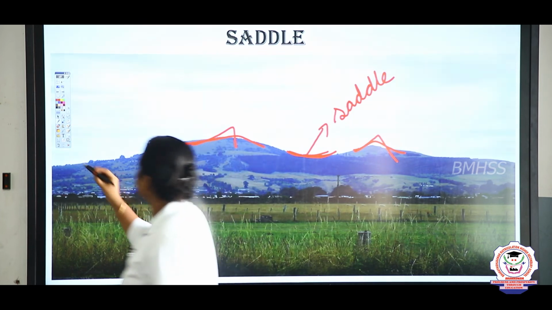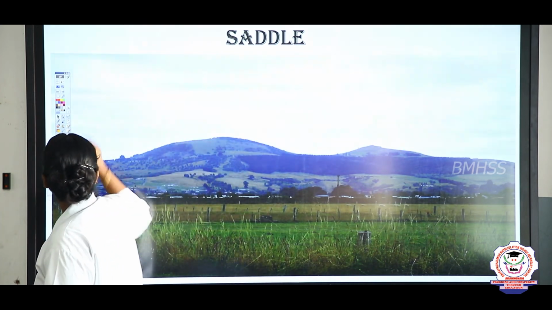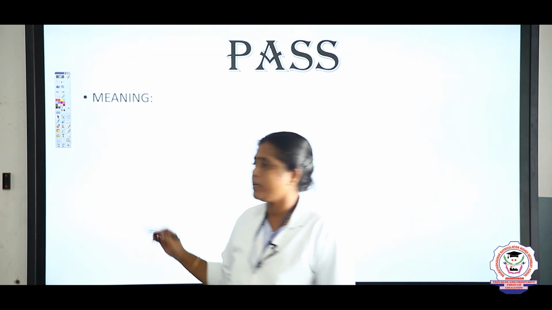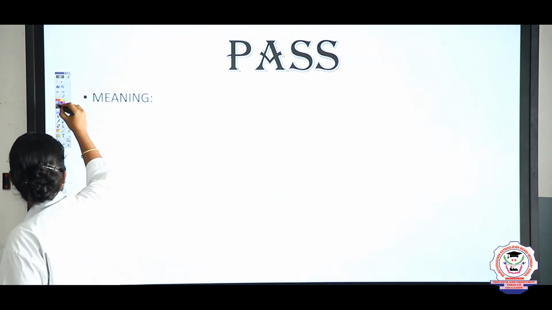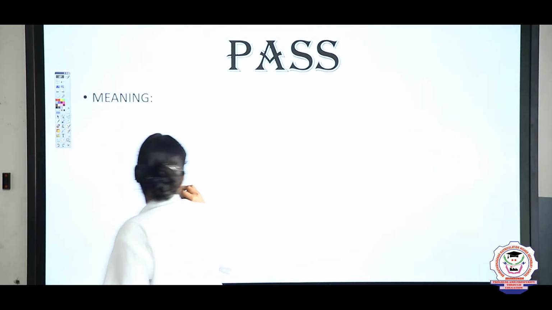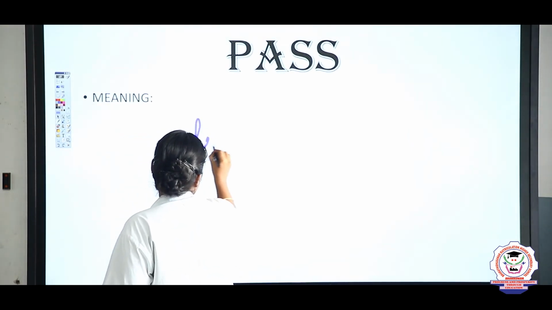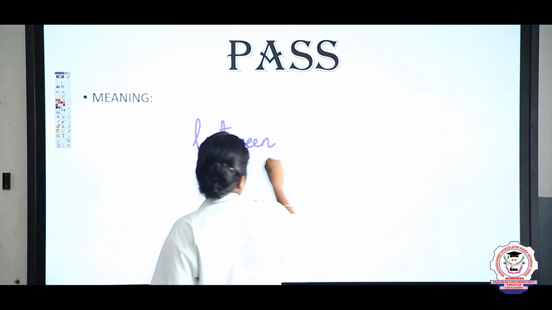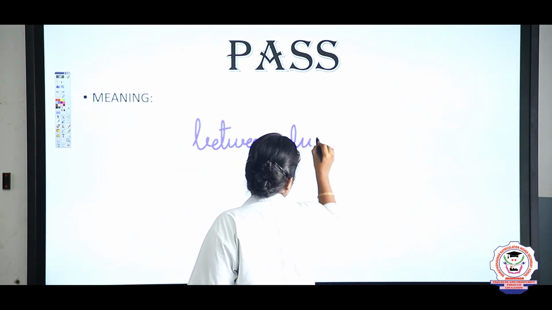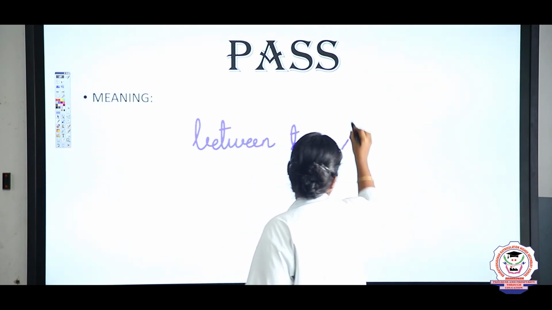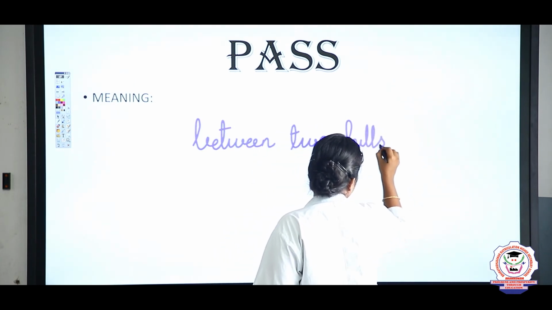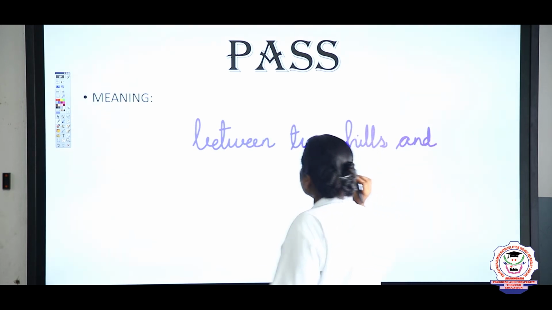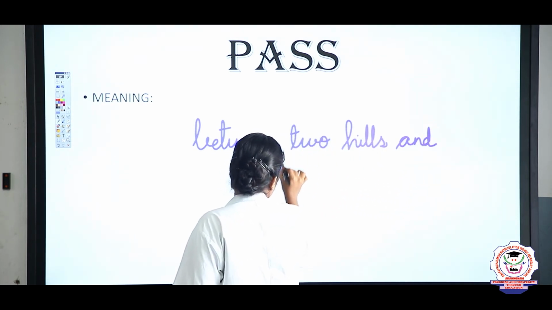And next, pass. What does pass mean, children? I will write here the meaning of pass. It is formed between two hills or mountains.